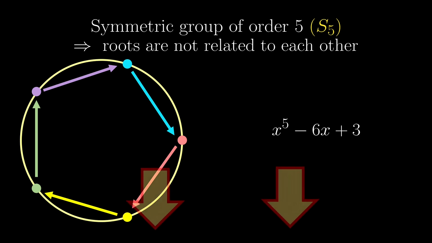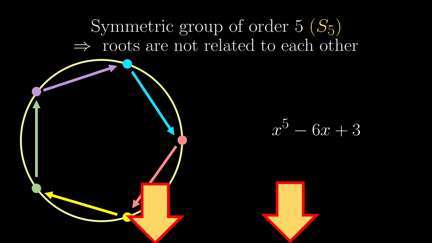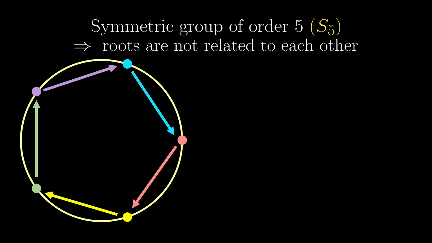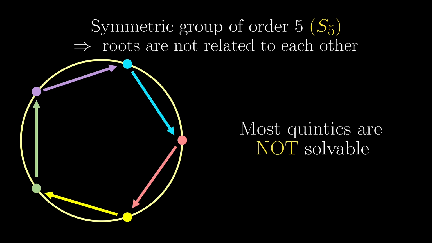Again, there will be links in the description for those who know a little bit more about group theory and you want to know exactly why this has Galois group S5. But still, the fact that most polynomials have Galois group S5 means that most quintics are not solvable, simply because the roots are not very related.